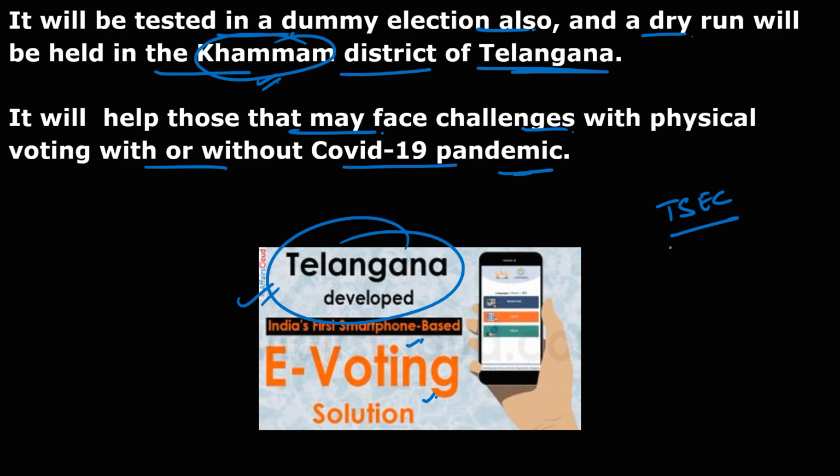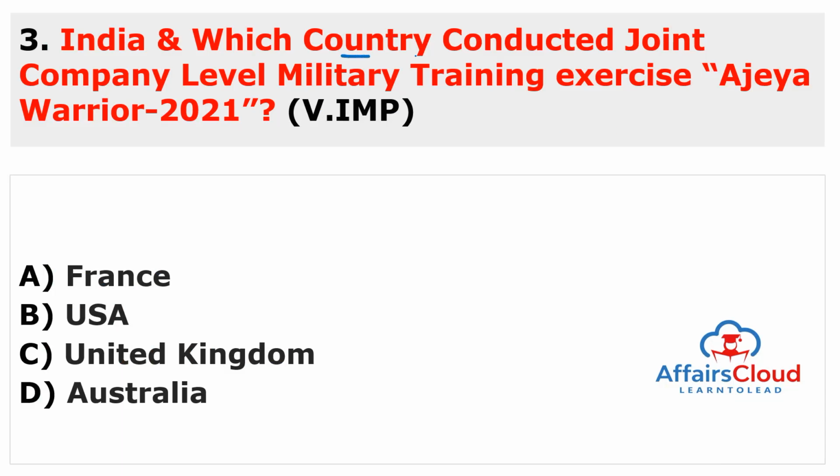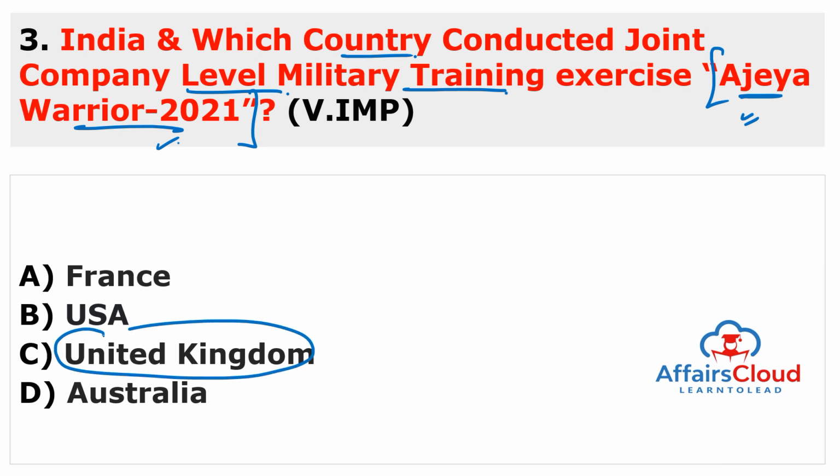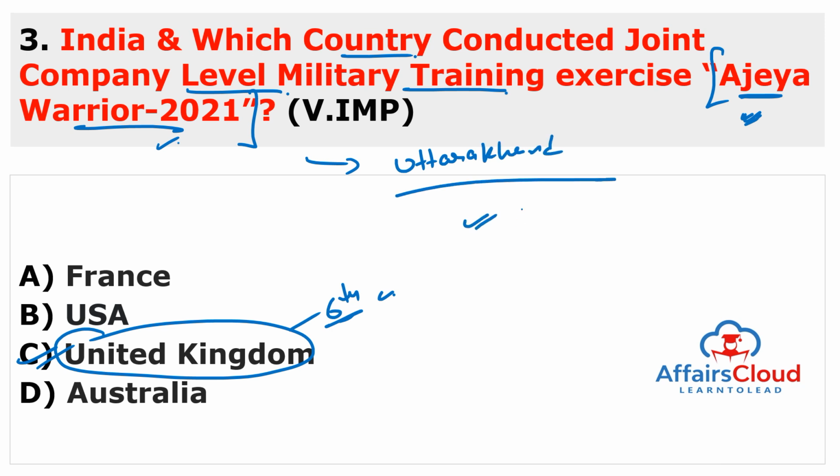Next is India and which country conducted joint company level military training exercise. The name of the exercise is Ajeya Warrior 2021. So the keyword is here Ajeya Warrior 2021, and answer of this question is United Kingdom. And you have to remember the number, that this is the 6th edition of India and United Kingdom joint company level military training exercise, which is known as Ajeya Warrior 2021, and it was commenced in the state of Uttarakhand. So examiner can ask the name of the state. So it was happened in Uttarakhand.